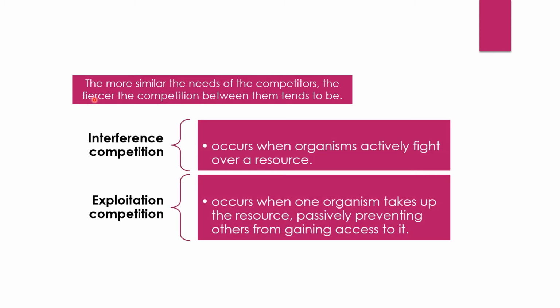The more similar the needs of the competitors, the competition between them tends to be interference competition or exploitation competition. In interference competition, organisms actively fight over a resource, while exploitation competition occurs when one organism takes up the resources passively and prevents others from gaining access to it. This type of interference and exploitation competition